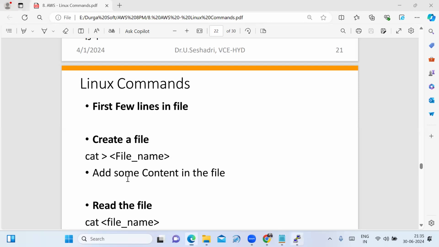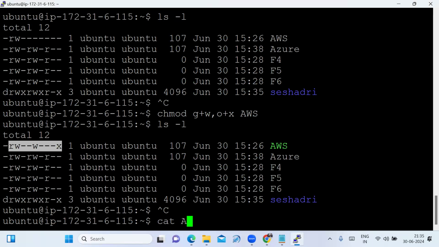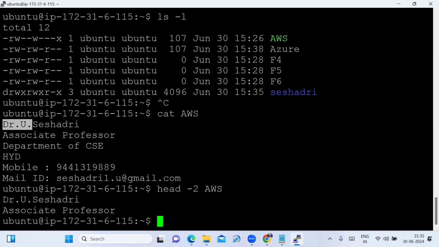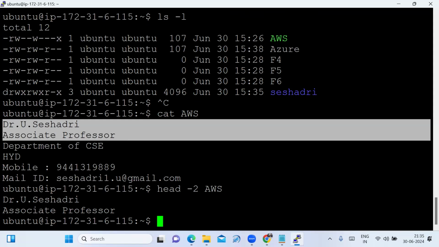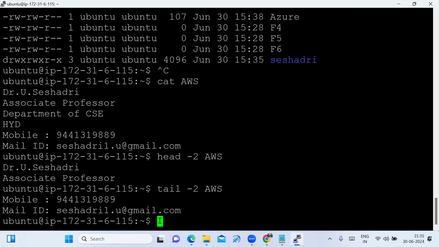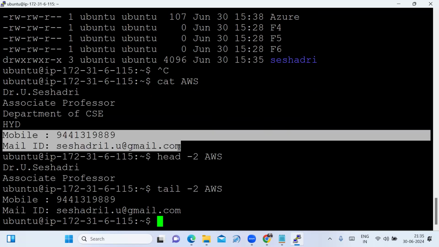Now I want to read only a few lines in the file. See how to read the file, that is by using cat. The file name is AWS. To read only the first few lines, you have to use head. For the first two lines, head -2 AWS. Only the first two lines of this file are read. I want to read the last two lines: tail -2 AWS. Only the last two lines in the file are shown. For that we use head and tail.